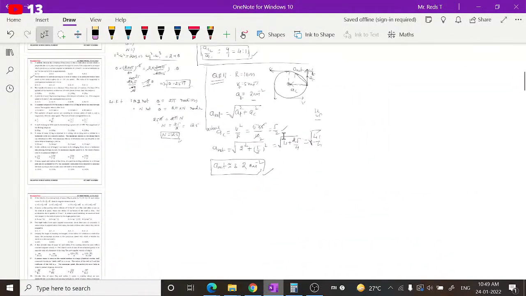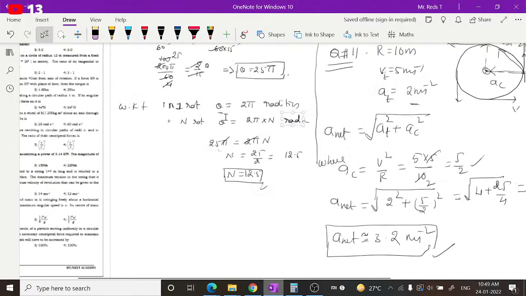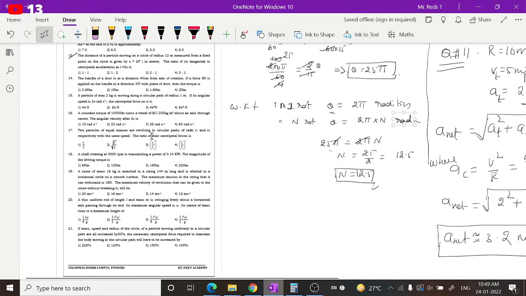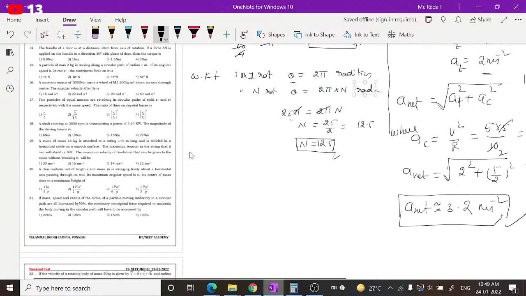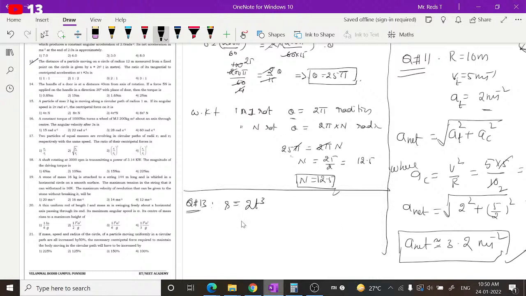Question number 13. s is given as 2t cube.